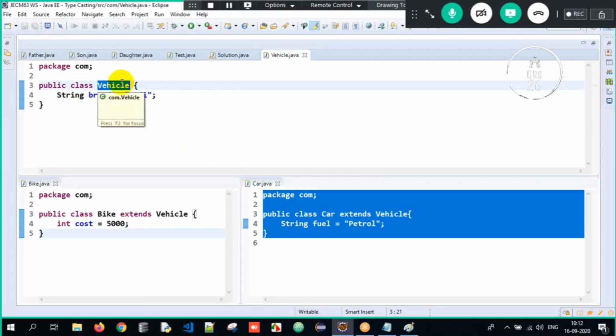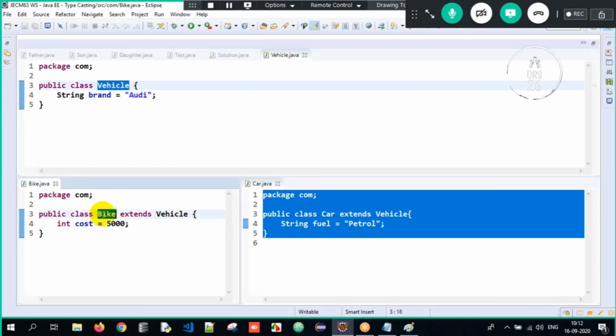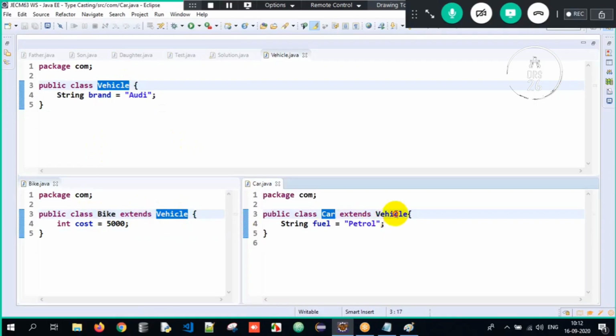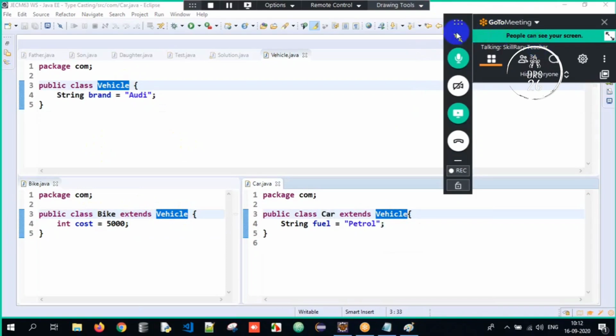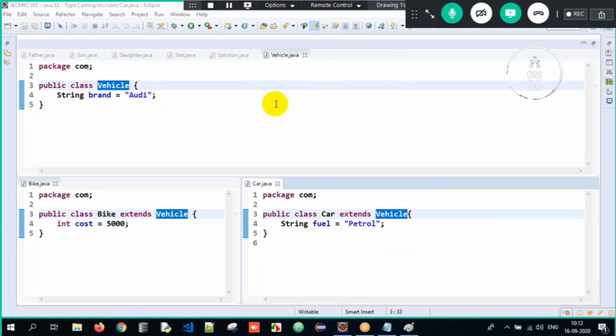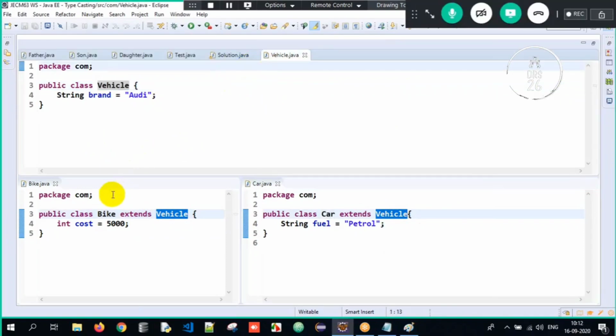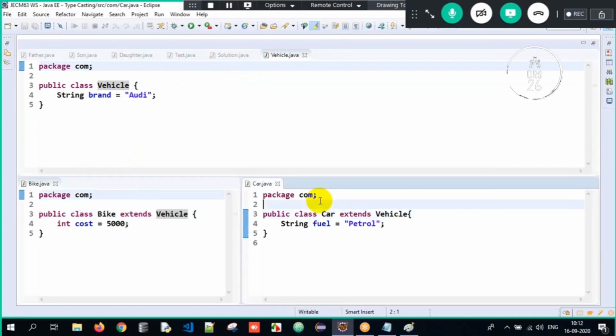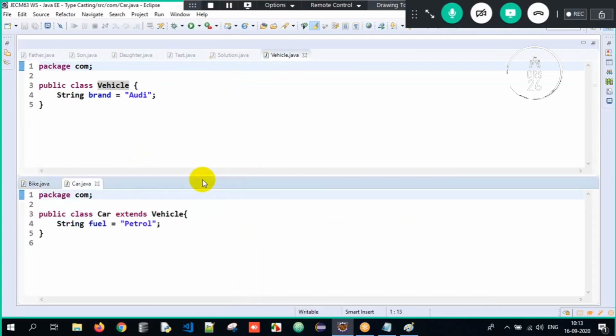Sir, one superclass called vehicle. Bike also is inheriting vehicle. Car is also inheriting vehicle. Sir, one superclass and multiple subclasses is an example for hierarchical inheritance. Very good. I hope everyone got it. Perfect.